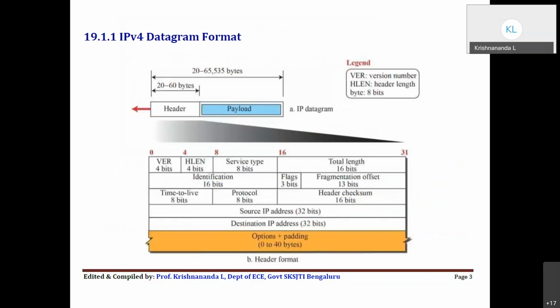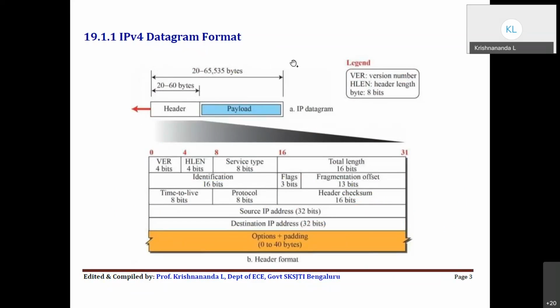What generally in all the question papers, if you see, they will ask you this format to understand. So basically the datagram or the packet will have a header followed by the data or the payload, what we call, coming from the upper layer. So you have a minimum 20 bytes header and a maximum 60 bytes header, as it is shown here. If you are able to see the mouse operation, you can just check here, 20 to 60 bytes.